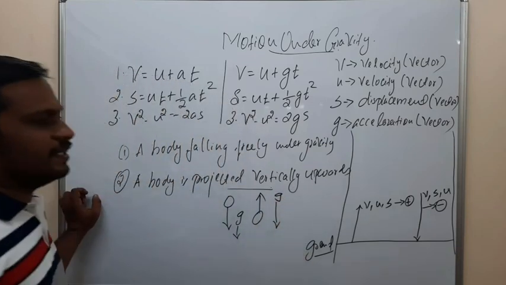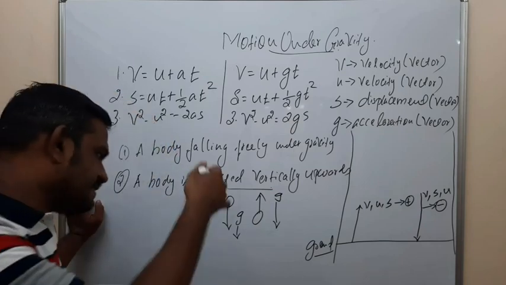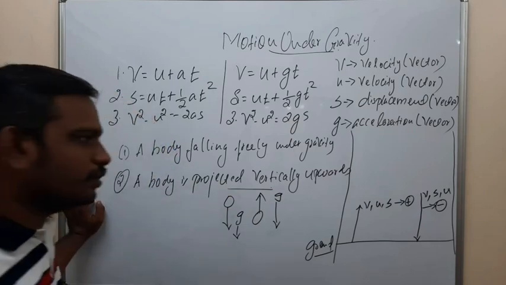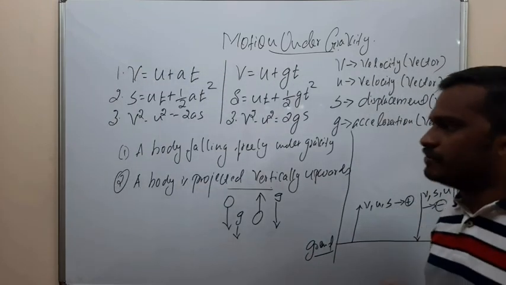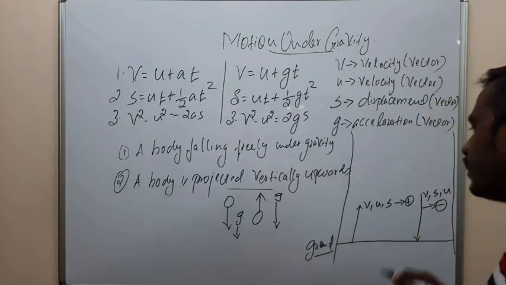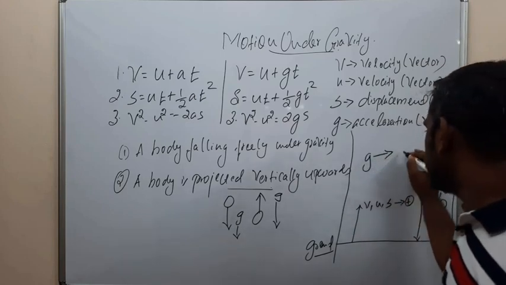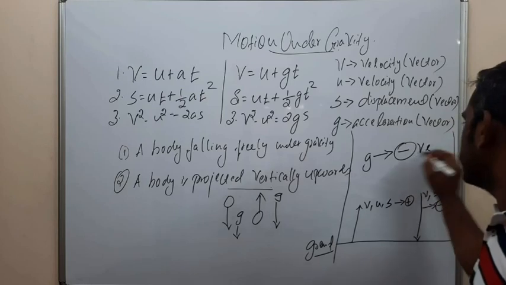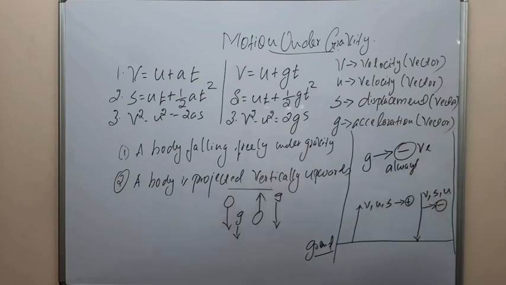So whether the object is going upwards or downwards, g is always acting downwards. So in all the cases, we will consider g as negative, always negative.